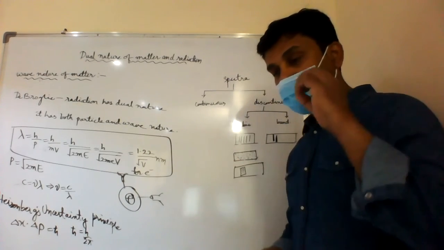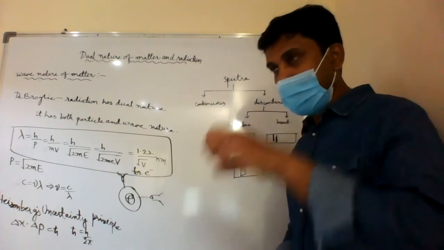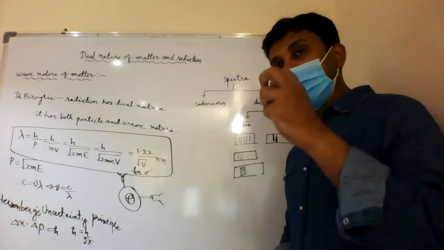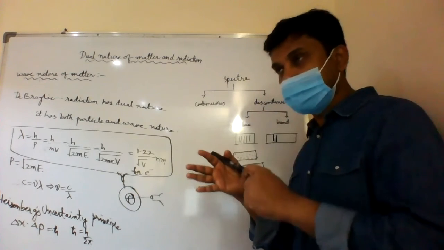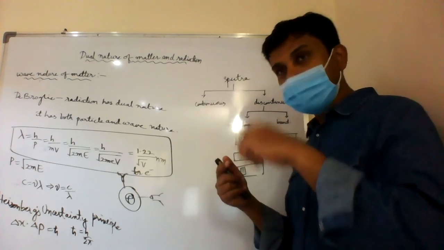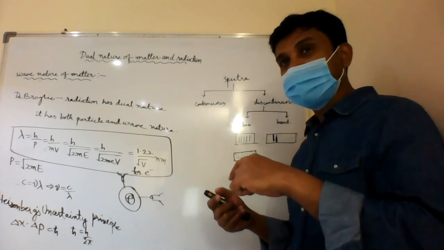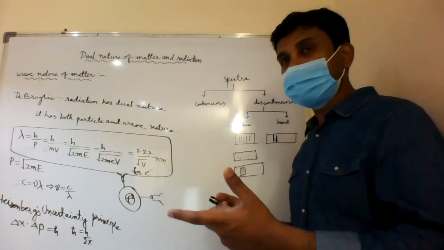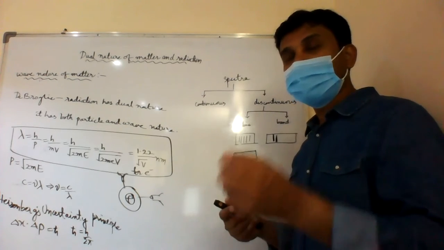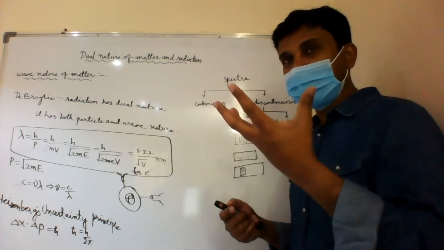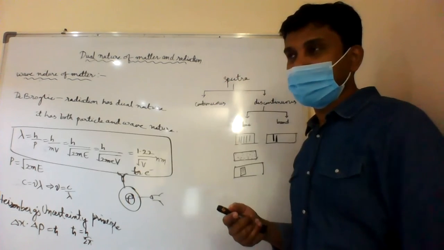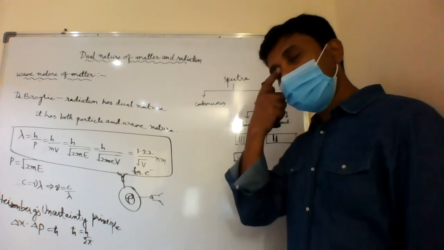When white light is given to the atom or the sample, on the screen sometimes you'll get two colors missing. That's the absorption spectrum. Or sometimes you excite the sample, then it gives out radiation, which is said to be the emission spectrum. That is recorded on the photographic plate.